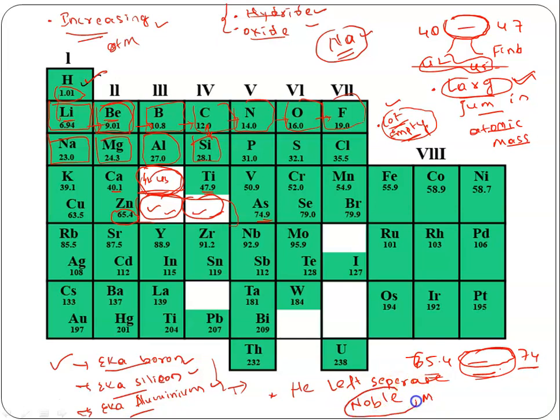The discovery of noble gases should not affect this table, and later on that has also happened. We have discovered so many noble gases like helium, neon, argon, krypton, xenon, etc.